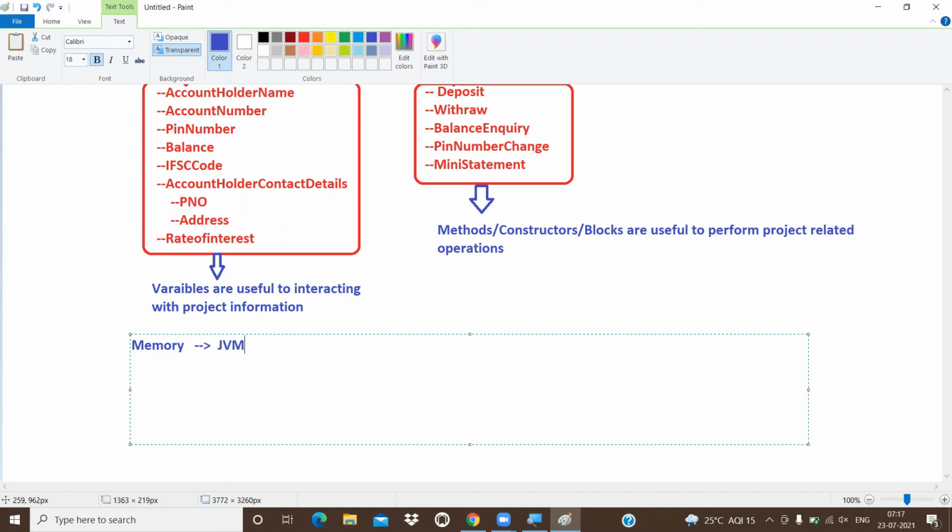Now, how much memory do you require? That is the important point. Do you require 1 byte of memory? Or 2 bytes? Or 8 bytes? Or 100 bytes? How can the JVM understand how much memory our information exactly requires?